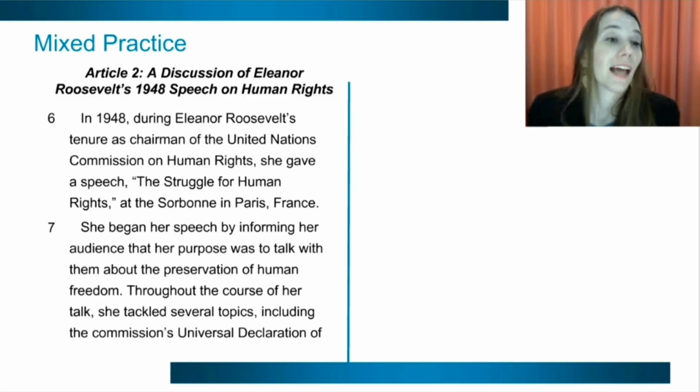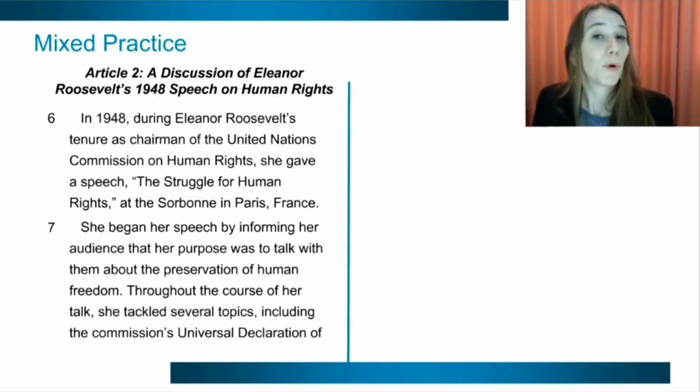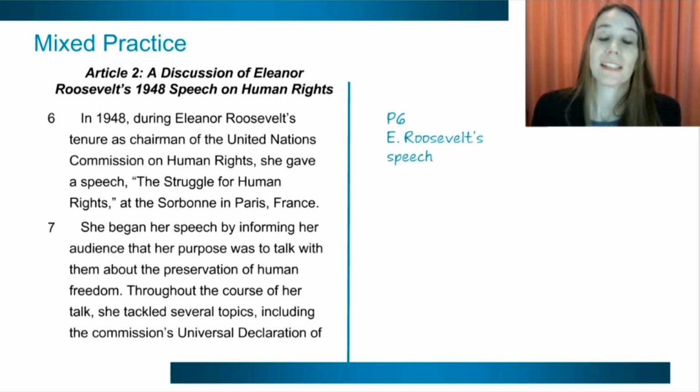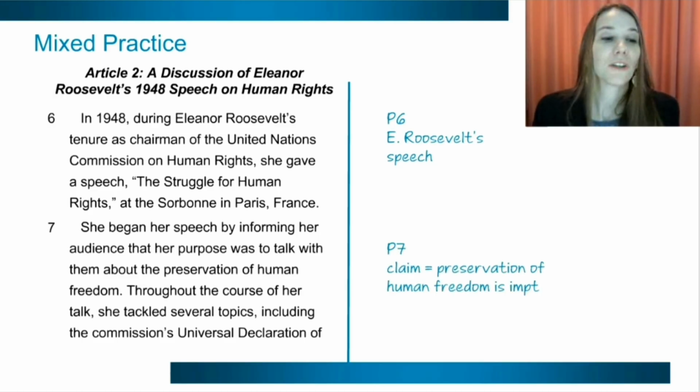Well, this is Eleanor Roosevelt's speech. So we have one from Truman, and now we have one from Eleanor Roosevelt a year later on human rights. So you may already be seeing, well, both of these passages are related in that they both mentioned this particular speech, and they're both about rights of groups of people. So this is Eleanor Roosevelt's speech. That's what we see here in paragraph 6, kind of an introduction to where this is taking place. And here's her claim. So she is informing the audience of her purpose. Her purpose, therefore, being the main point. What is her point of view?